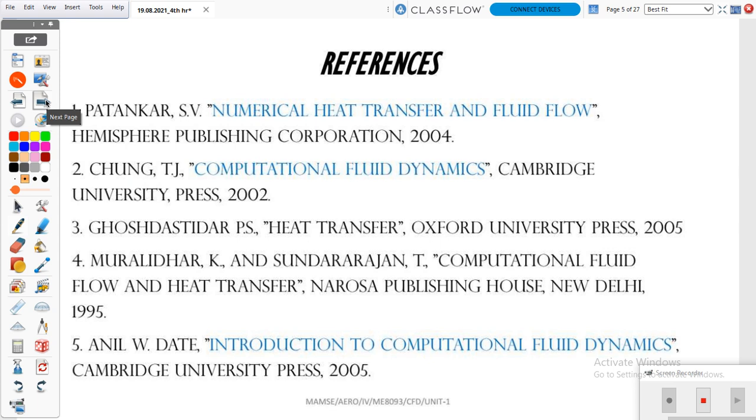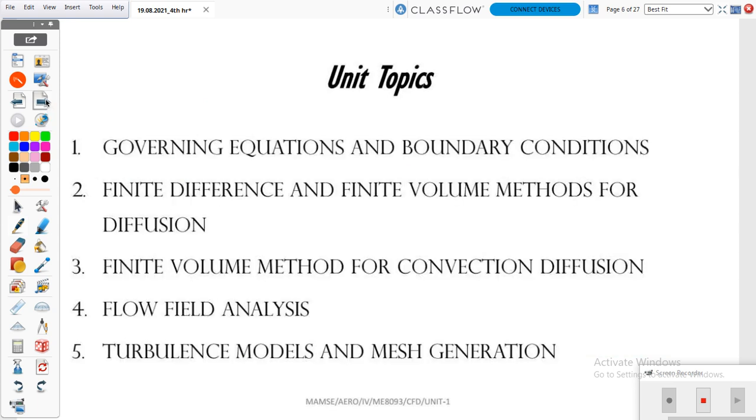Okay, so next slide will be units. In this subject we are having 5 units. The first unit will be based on our first objective, that is governing equations and boundary conditions. What are all the governing equations we need to know, and what about the boundary conditions. So this is the first unit.